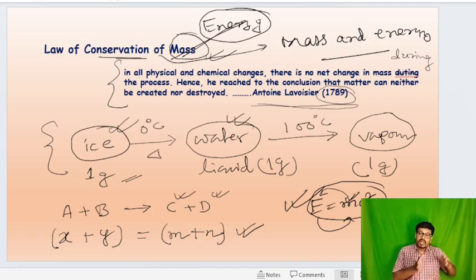The total mass and energy before the reaction remain the same after the reaction. So this concept has changed, and now we can say the law of conservation of mass and energy.